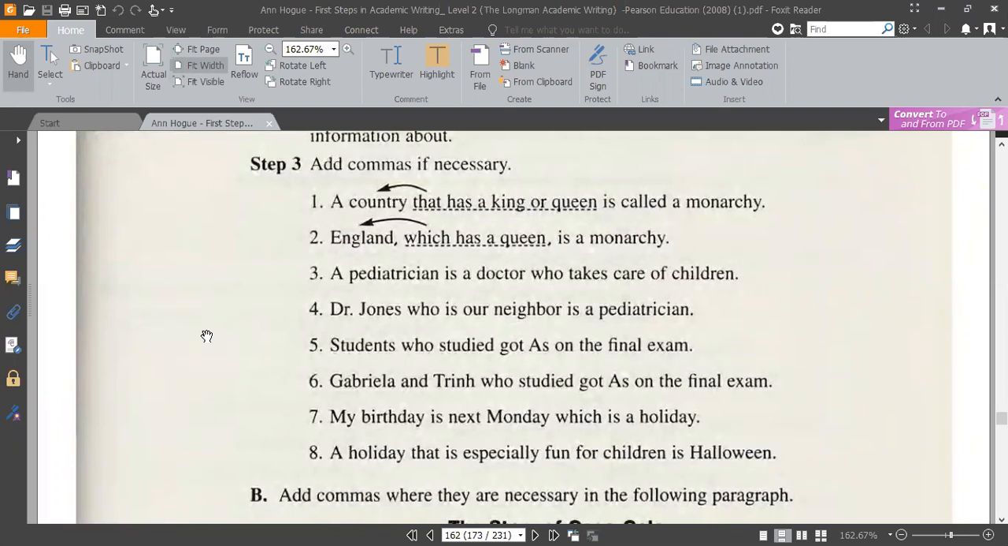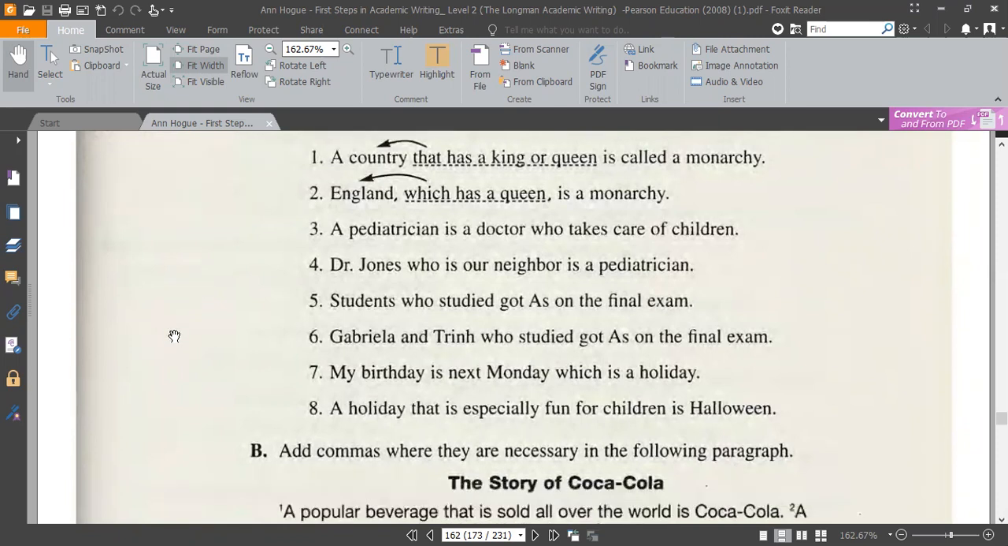A pediatrician. What does it mean, sir? A pediatrician is a doctor who takes care of children. That's the definition of pediatrician. Okay. So here, a pediatrician is a doctor, who, here we put comma, takes care of children. Why? Because it is clear that pediatrician is a doctor, and children is extra information. Great.